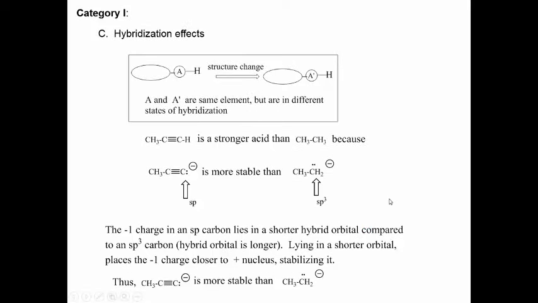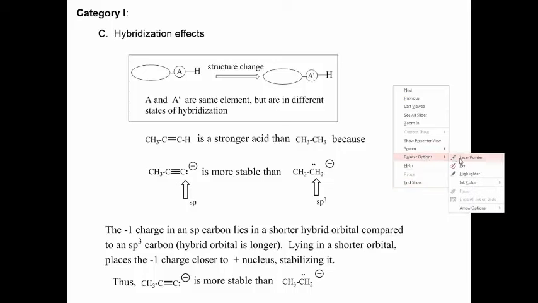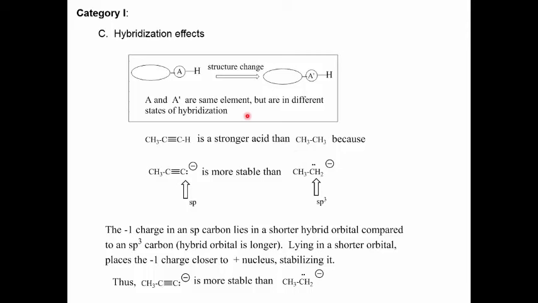Okay, now we'll look at a third subcategory of category number 1. In this new subcategory, we replace the atom directly attached to the acidic hydrogen by an atom that's the same element but in a different state of hybridization. So in our diagram, we replace A, which is directly bonded to the proton, by A prime. A and A prime are of the same element, but they're in a different state of hybridization.